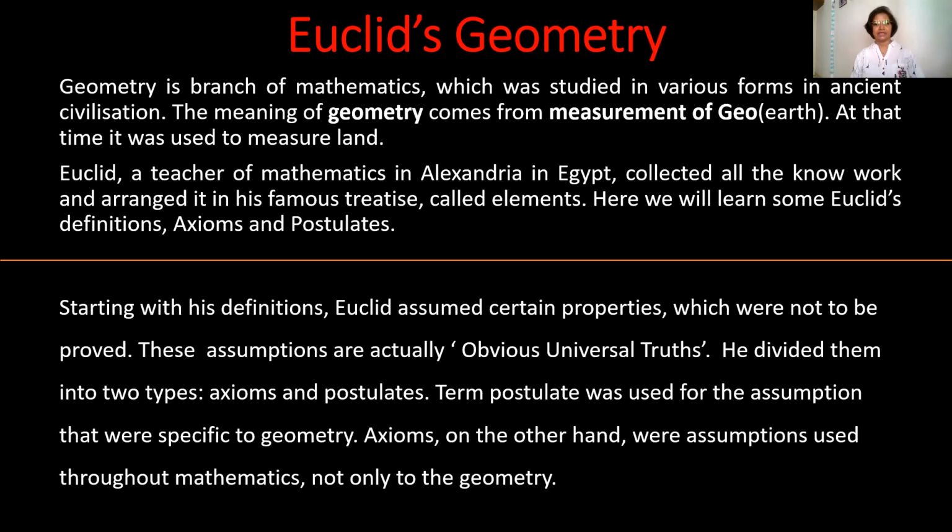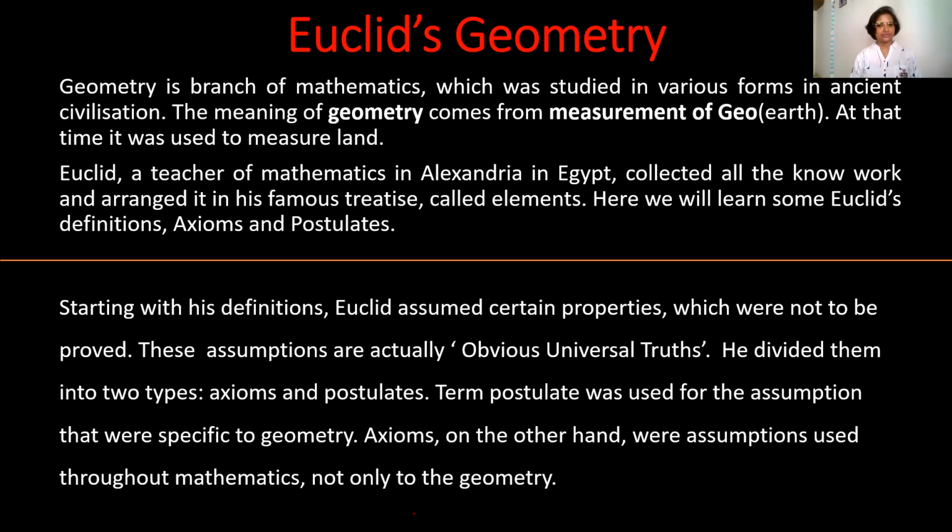We will learn here. Euclid assumed some certain properties which were not to be proved. These assumptions are actually obvious universal truths. He divided them into two types, axioms and postulates.